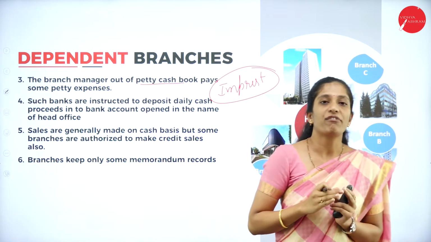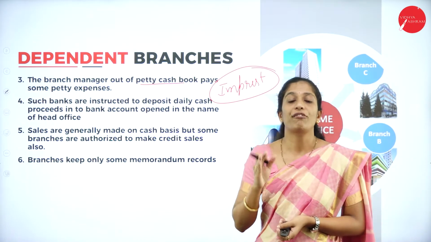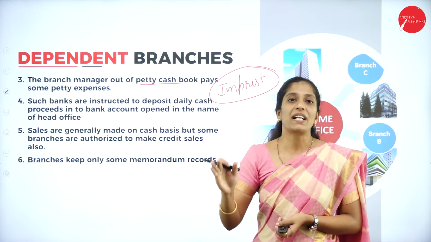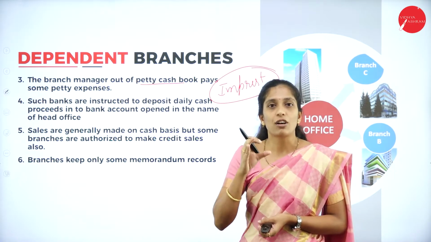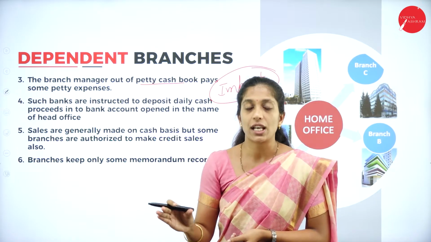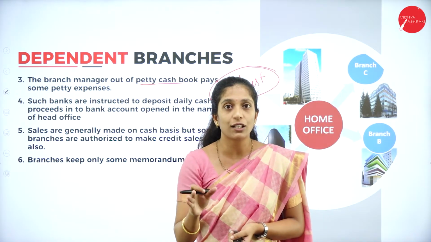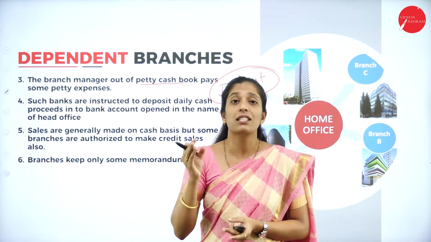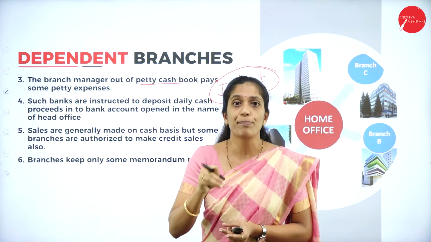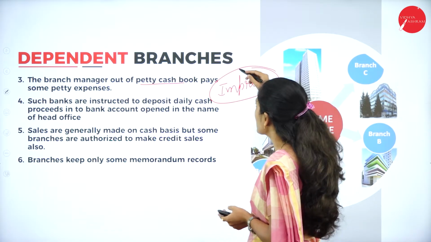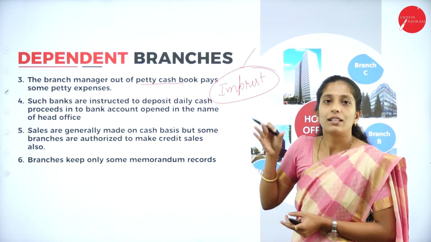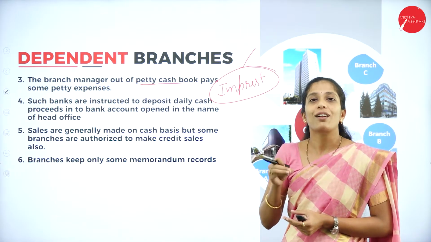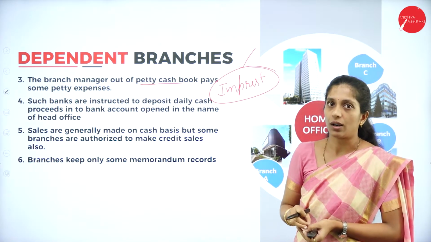A bulk sum of money will be given at the beginning of each month to the petty cashier, and the petty cashier has to see through that all the small petty expenses are incurred from that imprest amount. Using this imprest amount, the petty cashier incurs all the petty expenses of the organization.